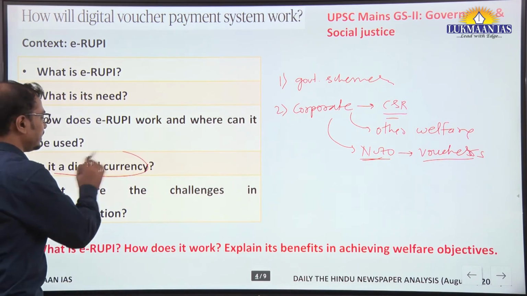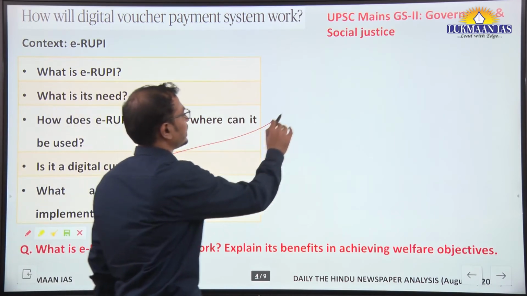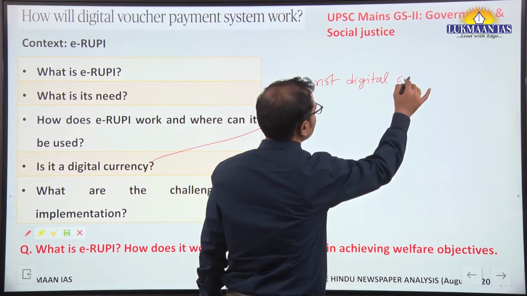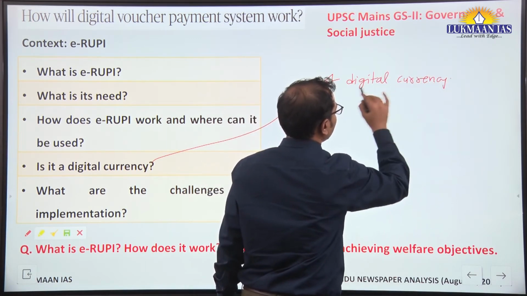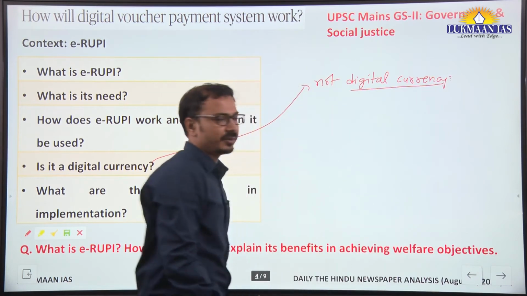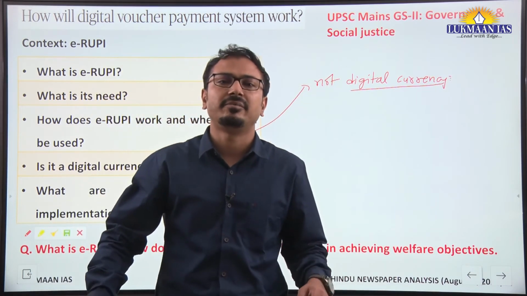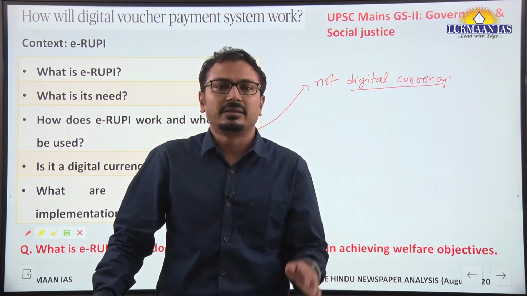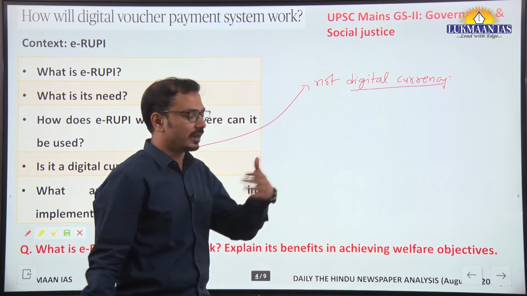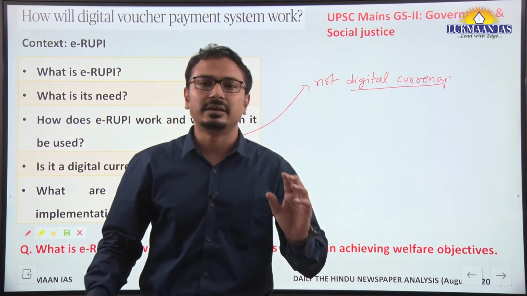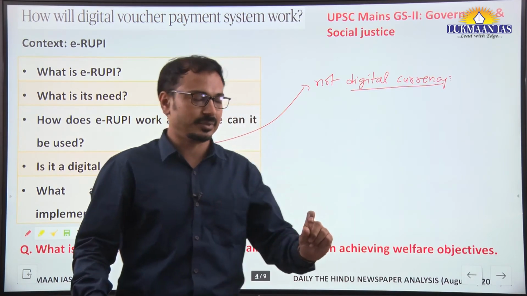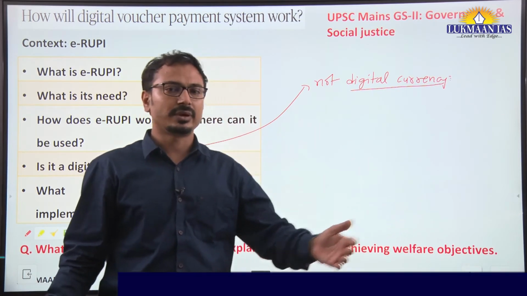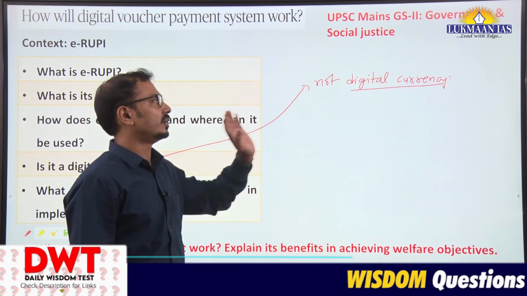Now, is it digital currency? First of all, we should understand that it is not digital currency. When we say currency, it should be transferable from one person to another person. At the same time, it should be redeemable at any other point. So it is not there. These vouchers are not redeemable at other places. This is redeemable at exactly the designated place. At the same time, it is not transferable from one person to another person. So for that reason we will say that it is not digital currency.